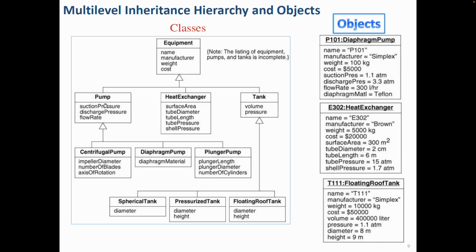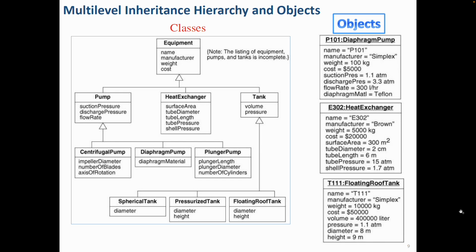And then when we are defining this floating roof tank class, I look at it, and it has only two attributes, diameter and height. But when I say that I can define these attributes like name, manufacturer, weight, cost, volume, pressure, diameter, and height, where does this all come from? Because I see only two of them, and these two exist here.